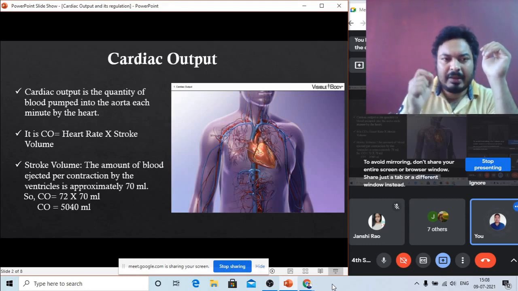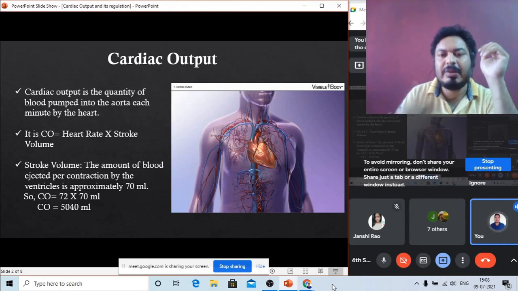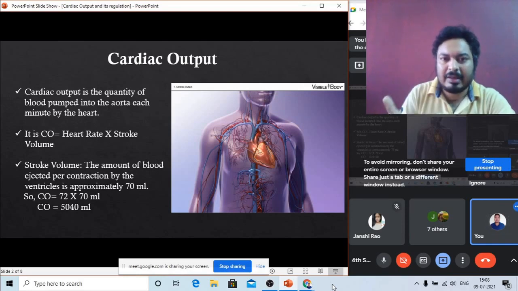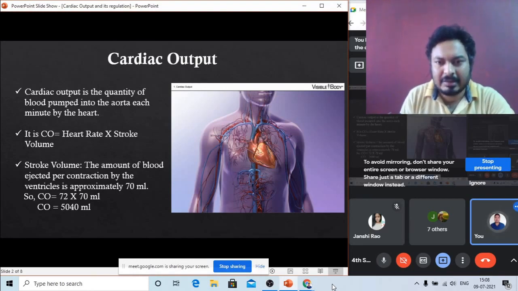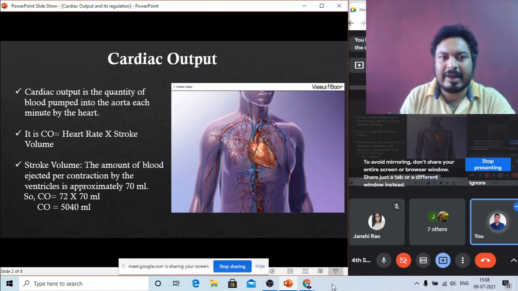That means the amount of blood which is pumped out from the heart to the outside in every minute is known as cardiac output. Output means ejected out, the amount of blood which is present inside the heart. The blood is pumped out through the aorta to the different parts of the body. So you need to know the amount of blood going out from the heart in every minute is called cardiac output.